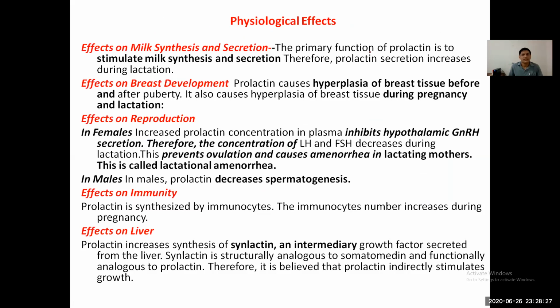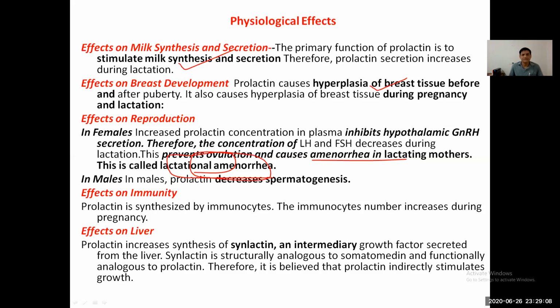Physiological effects: the primary function of prolactin is to stimulate milk synthesis and secretion. It helps in development of the breast, causing hyperplasia of breast tissue before and after puberty, and also during pregnancy and lactation. In females, prolactin concentration in plasma inhibits hypothalamic GnRH secretion. Therefore, the concentration of LH and FSH decreases during the lactation period.